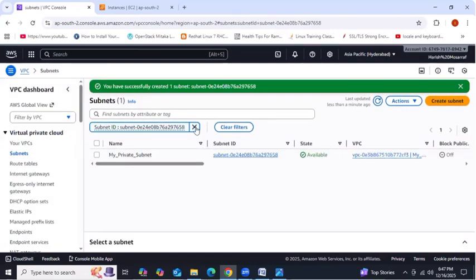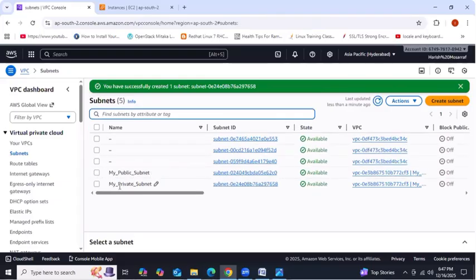How many subnets do we have? Public subnet, private subnet, and the third one belongs to the default VPC. So this is the private subnet, the public subnet. It's associated with whom? My VPC. Got it, guys? So third step, IGW we need to create.